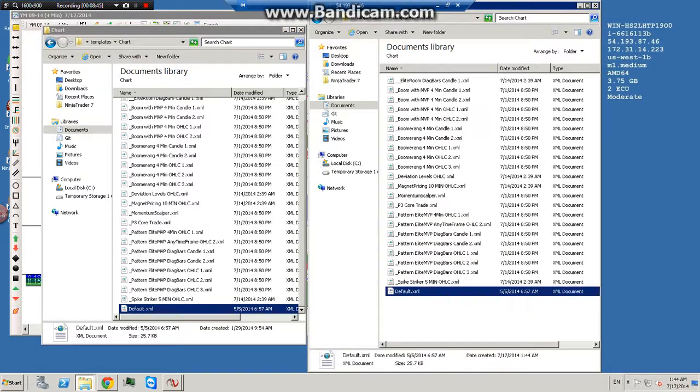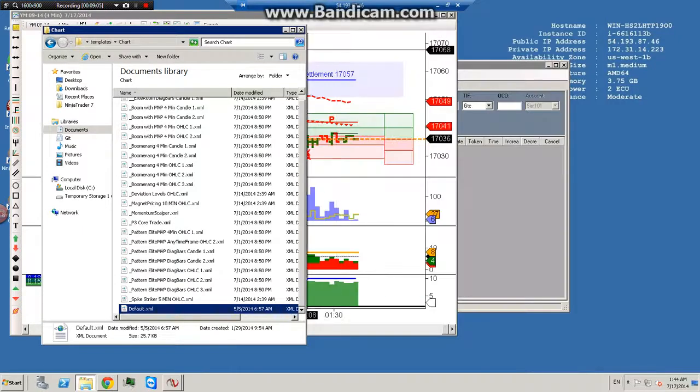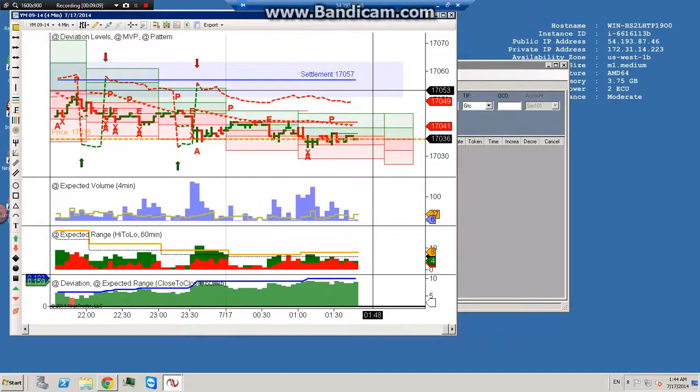Now if your custom chart templates have ApexInvesting stuff on them, they're going to work. But if they have indicators from other companies, they're not going to work until you install those indicators from the other companies. Voila, NinjaTrader is good.